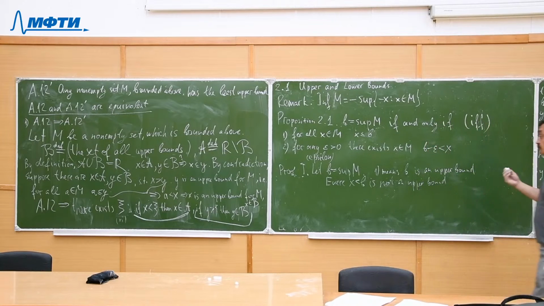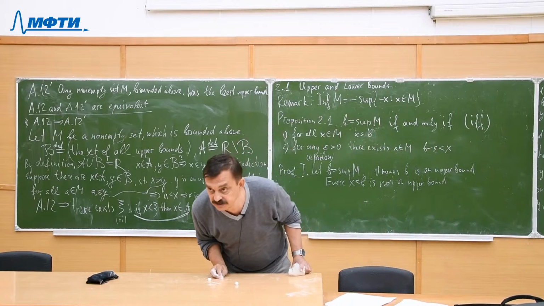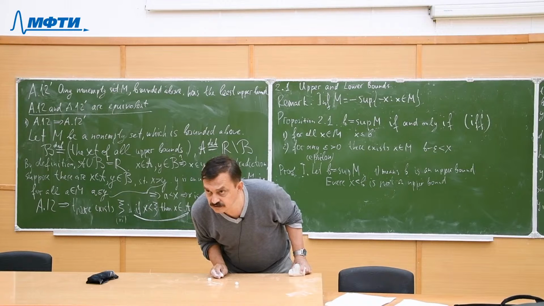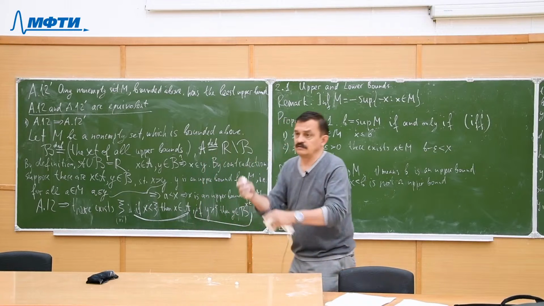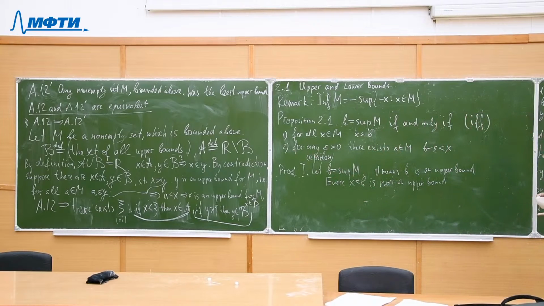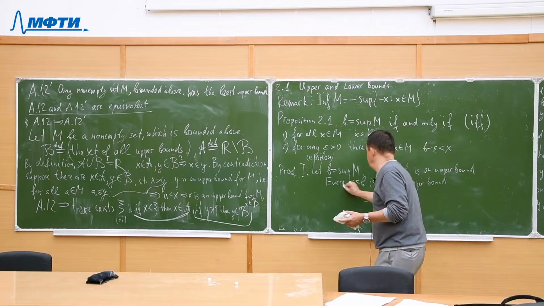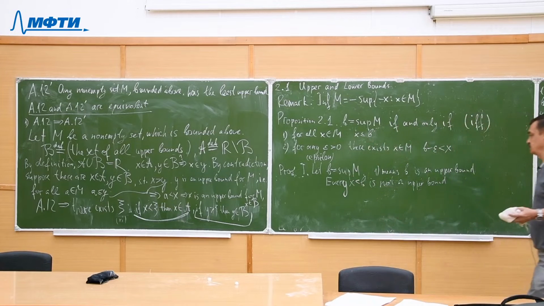And in fact, what we use here is just the possibility that every x less than B is not an upper bound.